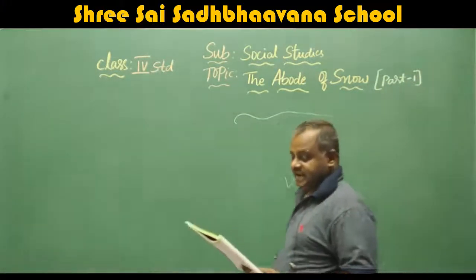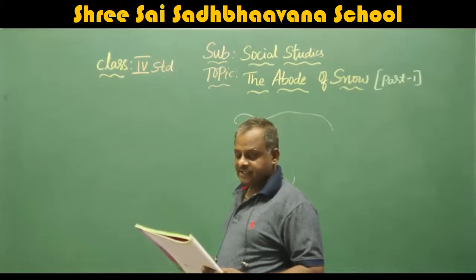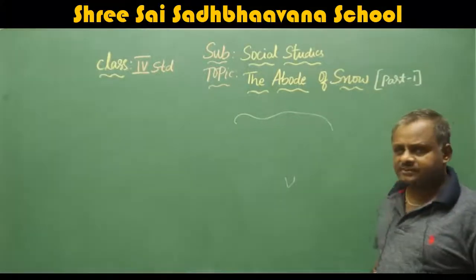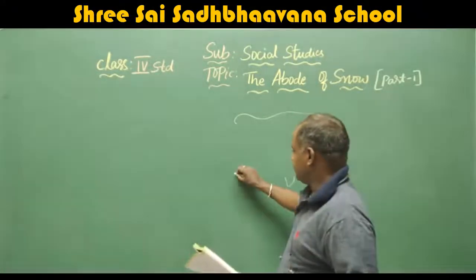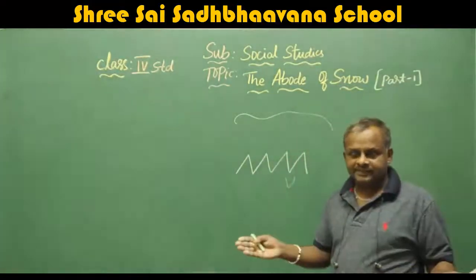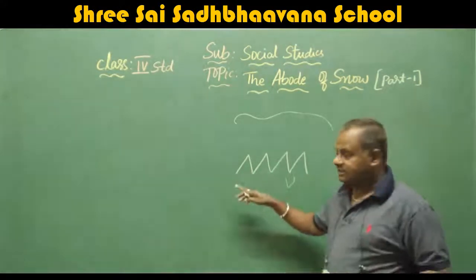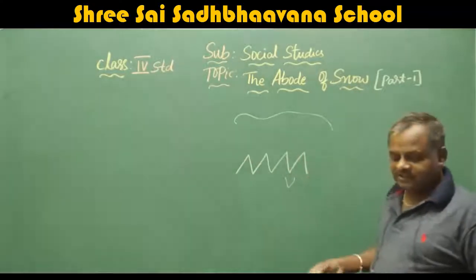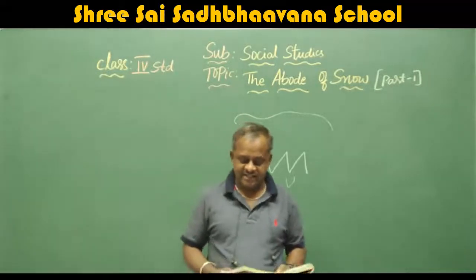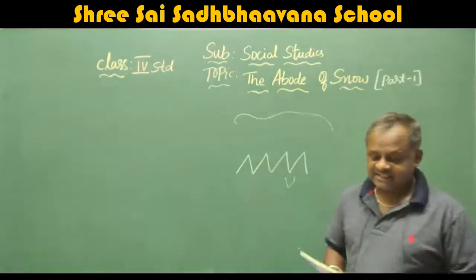Deep gorges and narrow valleys are formed by many streams and rivers in this region. In the first line, fold mountains. What is the meaning of fold mountains? It is like when you fold a paper like this and then open it, the folds look like that. That type is called fold mountains, located in the south central part of Asia.